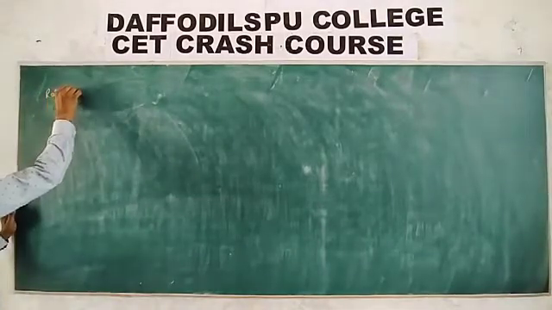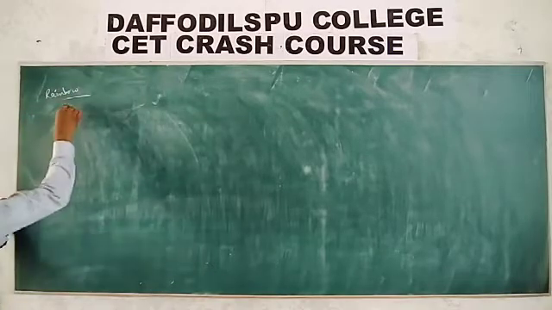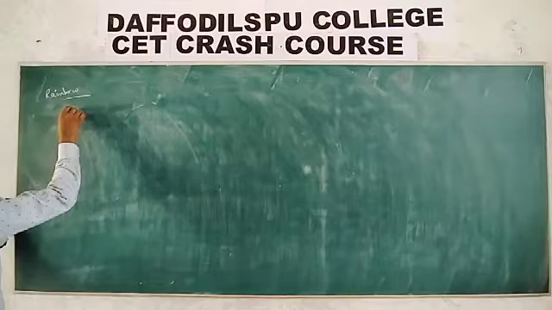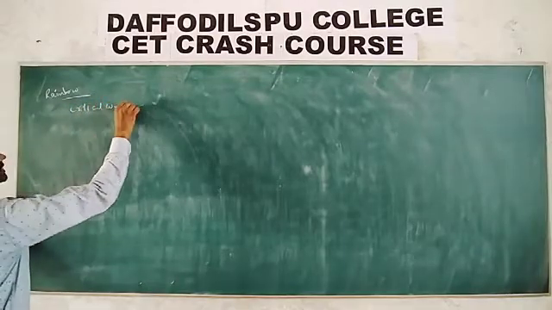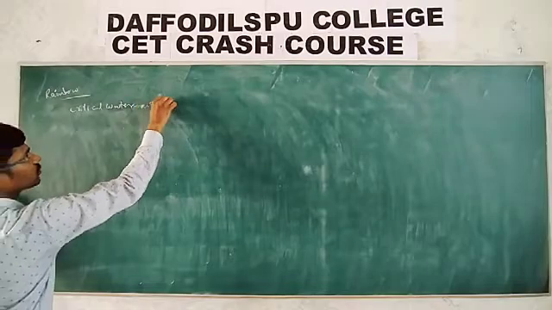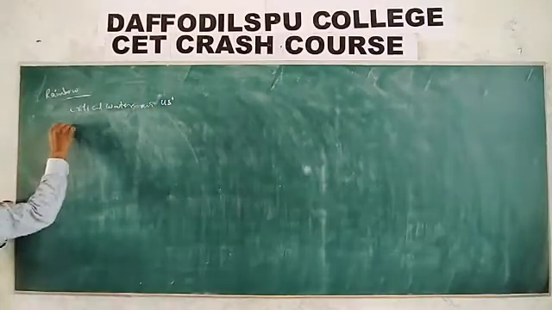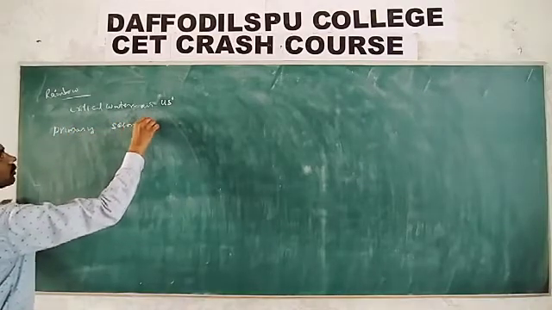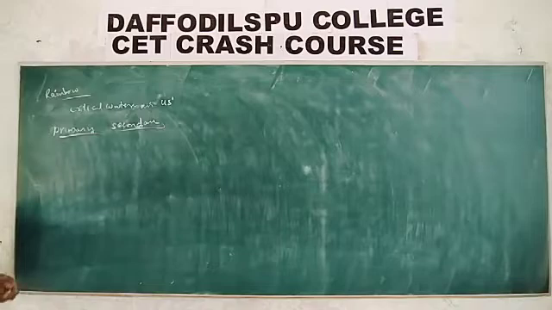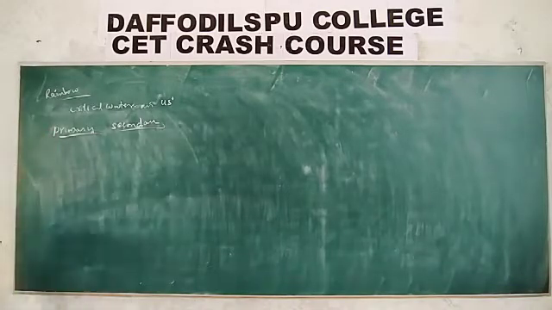Now, the formation of the rainbow. What types of rainbows do we have? The critical angle for the water-air interface is 48 degrees. Now we have the primary rainbow and the secondary rainbow. The conditions are that the sun should be at the back, and the rain should be in the opposite direction.